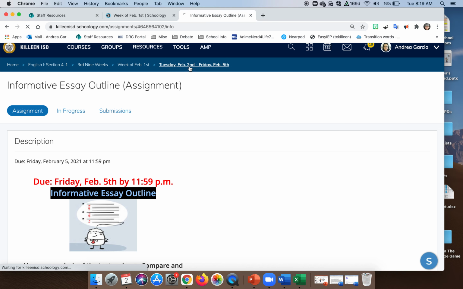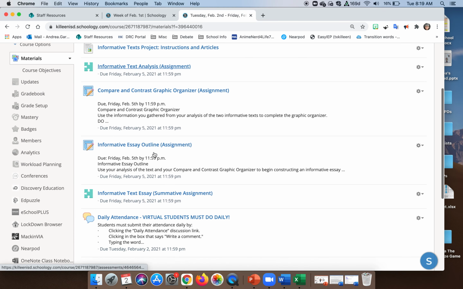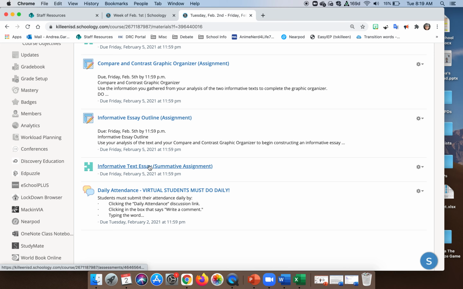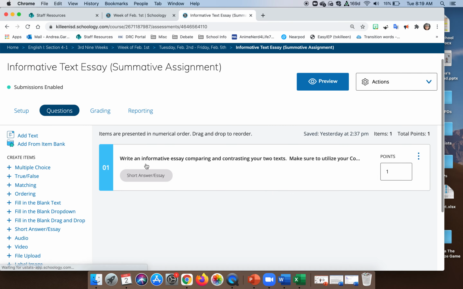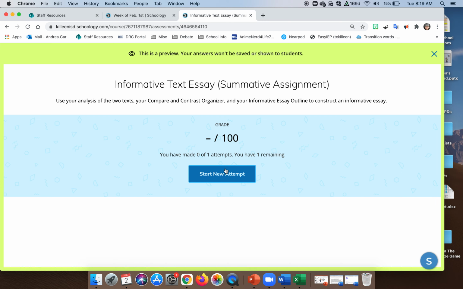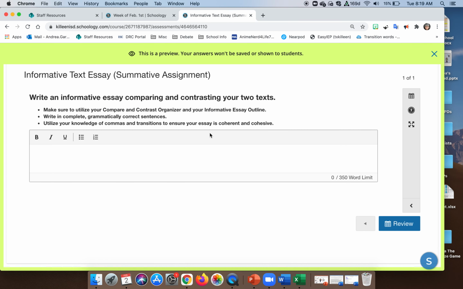And then finally, when you've done all of that, you're going to want to go ahead and construct your essay. That's the informative text essay here. The way it'll look for you is you're going to start the attempt. Here's our prompt: write an informative essay comparing and contrasting your two texts. You want to make sure to utilize your compare and contrast organizer and your informative essay outline. Write in complete and grammatically correct sentences, and utilize your new knowledge of commas and transitions to ensure that your essay is cohesive, which means that it goes together, and coherent, which means it makes sense.